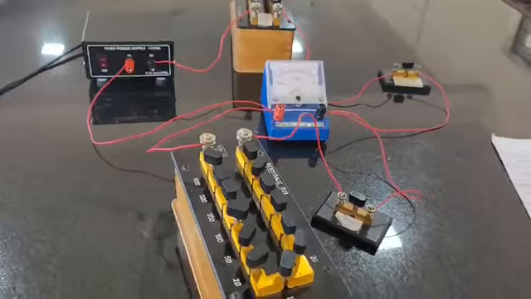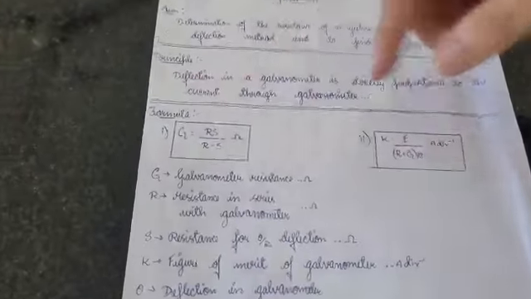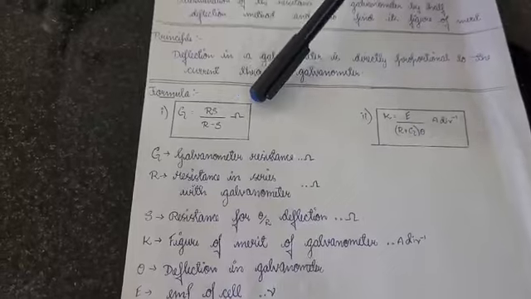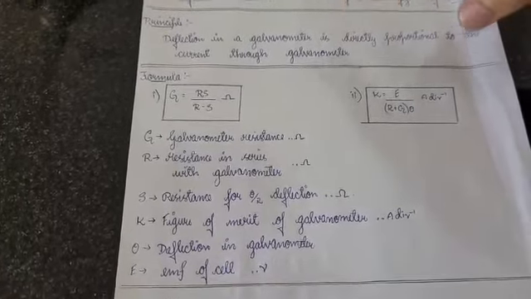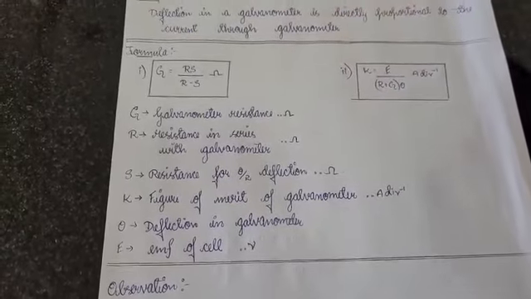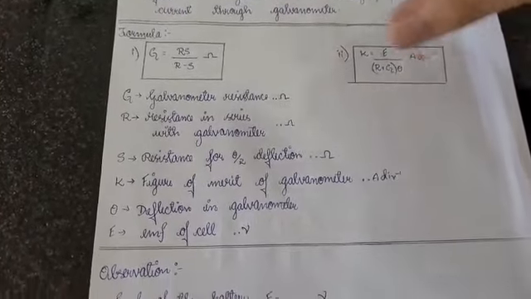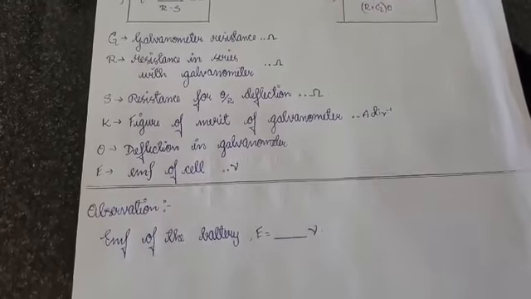We'll see the formulas which are applied in this experiment. The first formula is G is equal to Rs by R minus S, which is in ohm. G represents galvanometer resistance, its unit is ohm. R is the higher resistance which is connected in series with the galvanometer, it is also in ohm, and S is known as shunt resistance and its unit is ohm.